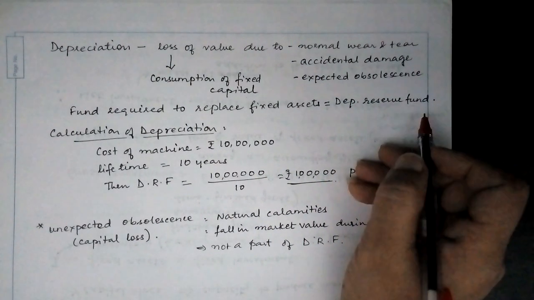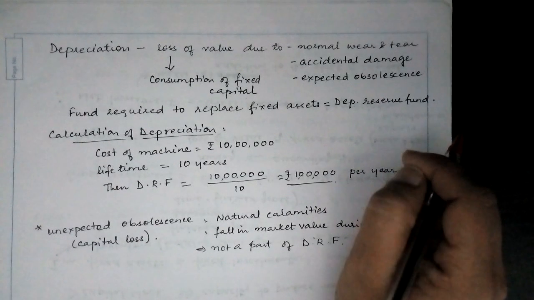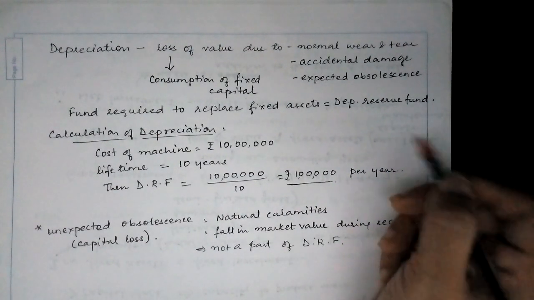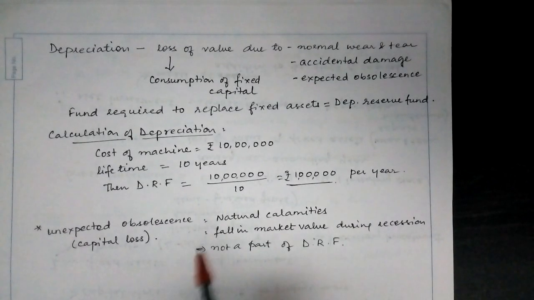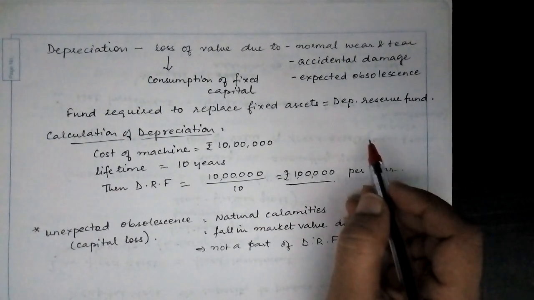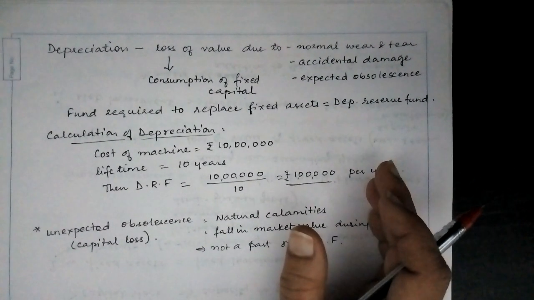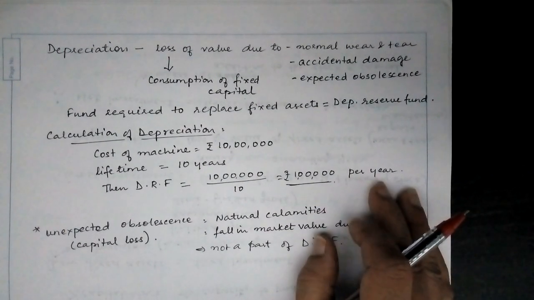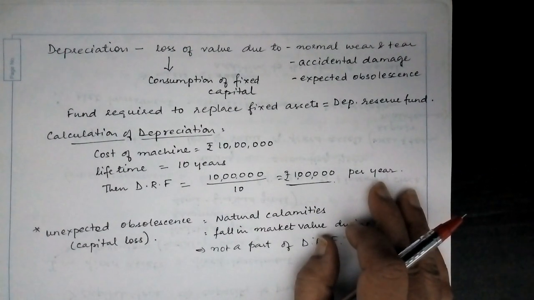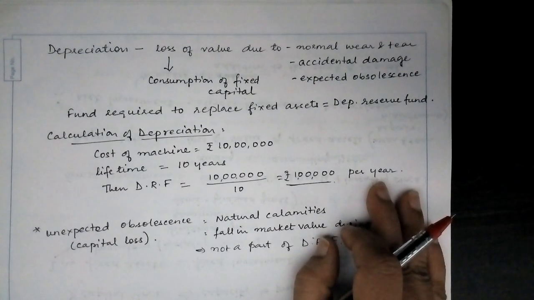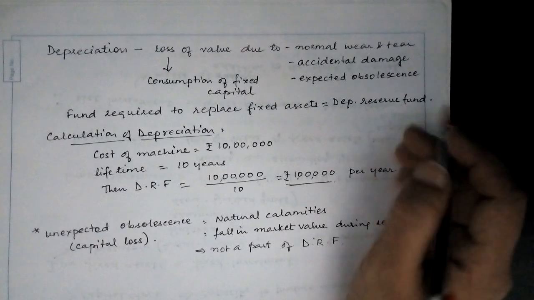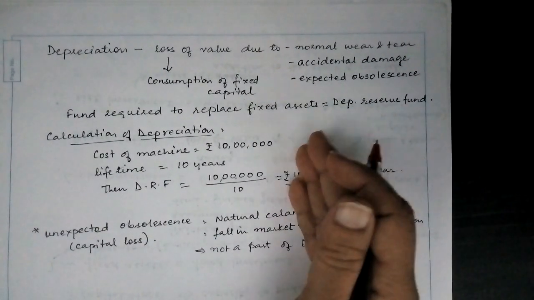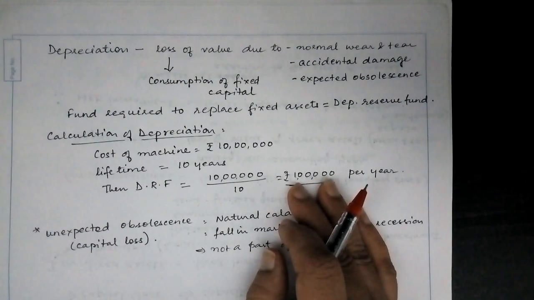This depreciation reserve fund is very, very important because depreciation reserve fund means a fund required to replace the worn out fixed assets. So, it fulfills the need for replacement investment. The lack of depreciation reserve fund implies lack of replacement investment.